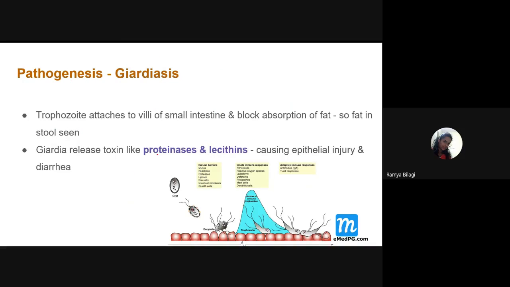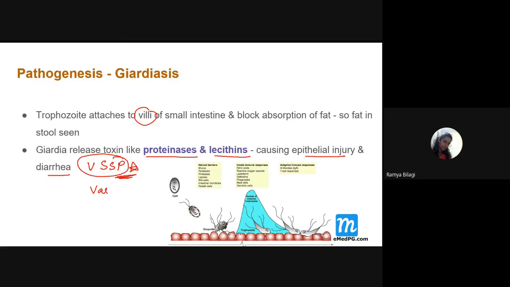The same thing I have explained to you. They will attach to the villi of the small intestine and block the absorption of fat, and they will also release toxins like proteinases and lectins, causing epithelial injury and diarrhea. And what is the other thing which I told you, the most important virulence factor? That is VSP. Remember this. The question has already been asked.